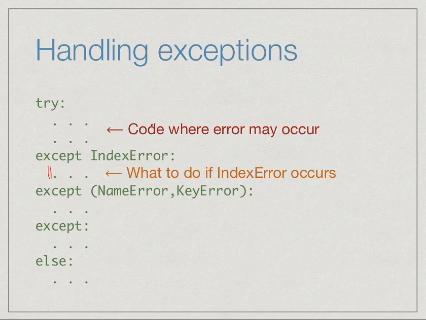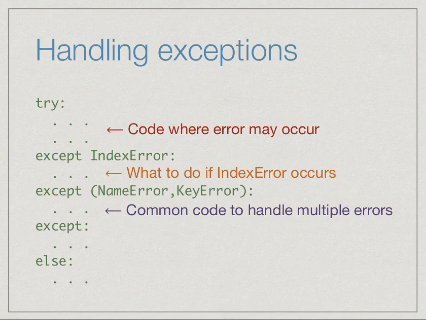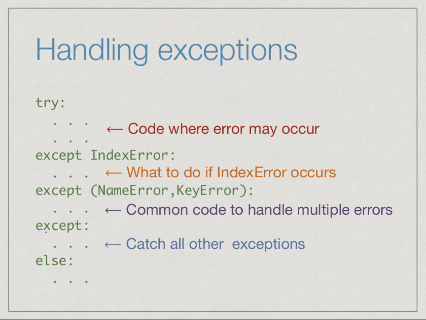On the other hand, maybe I could get a name error or a key error, for both of which I do the same thing. So this is the next except block. You could have as many except blocks as you have types of errors which you anticipate. It is not obligatory to handle every kind of error, only those which you anticipate. And of course, you might want to do something in general for all errors that you don't anticipate. So you can have a pure except block, a naked except block, in which you don't specify the type of error. By default, such an except statement would catch all other exceptions.